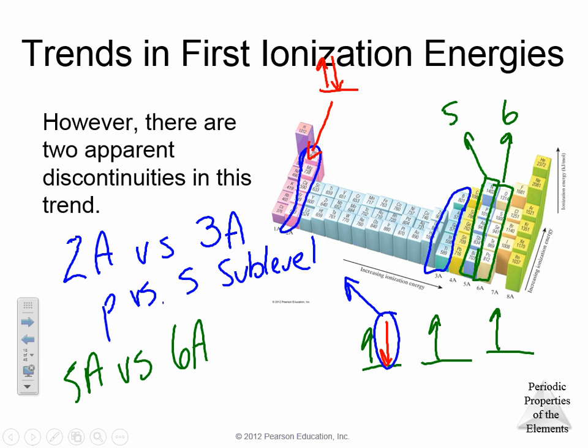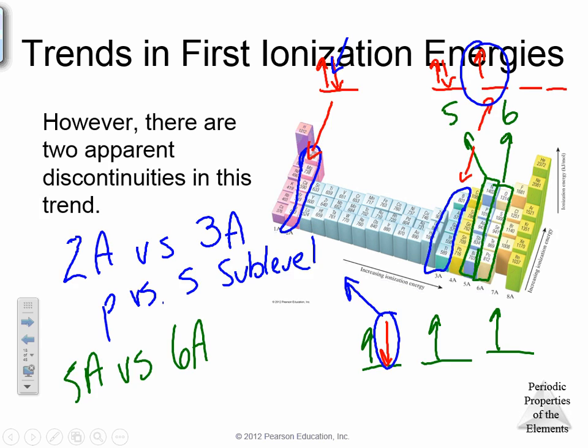Group 3 over here has a full s sublevel, but then it has one electron to give away. It is actually much easier to take this one electron than it is to break up that full s orbital. Therefore, group 3 atoms have slightly less ionization energy in comparison to group 2 atoms. So that's the first exception on the periodic table.